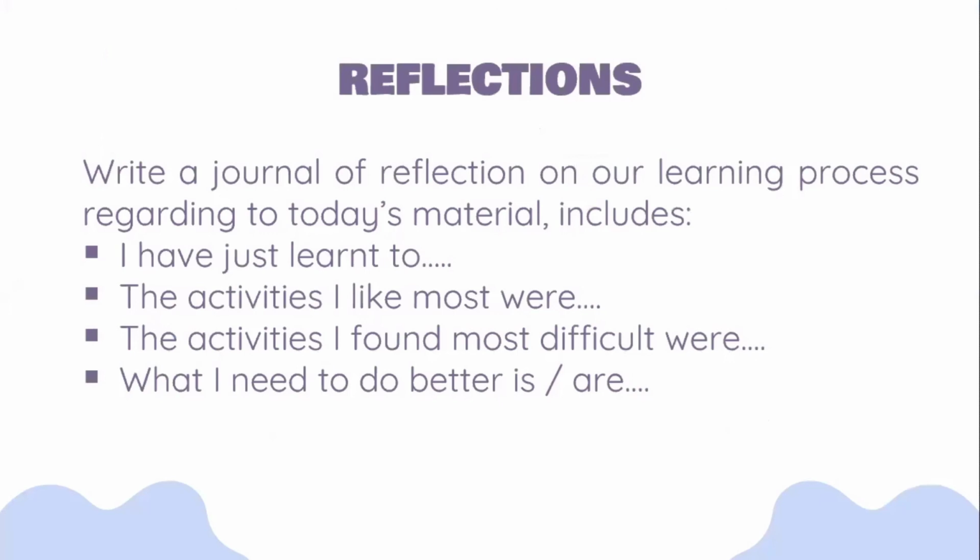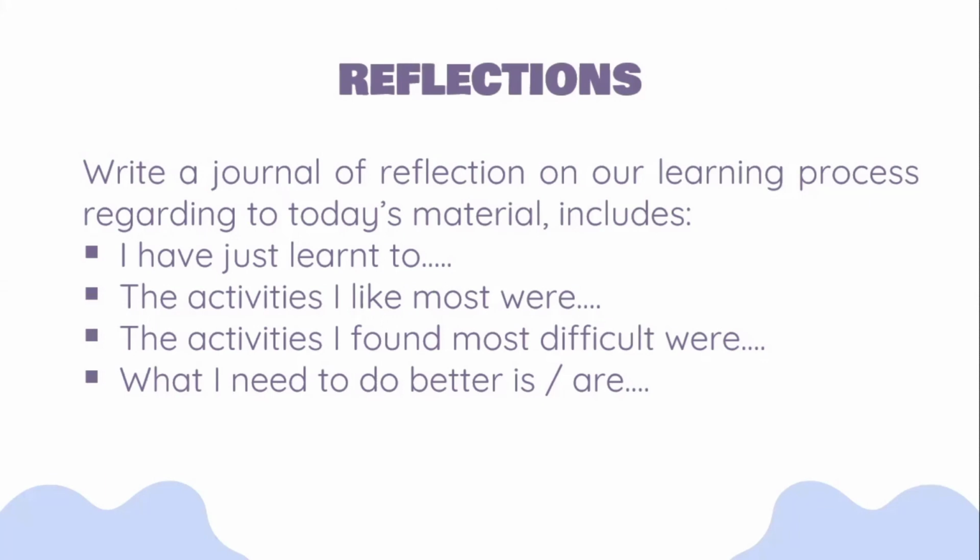For the reflection, please write a journal of reflection on our learning process regarding today's material, including: I have just learned, the activities I like most were, the activities I found most difficult were, and what I need to do better is.